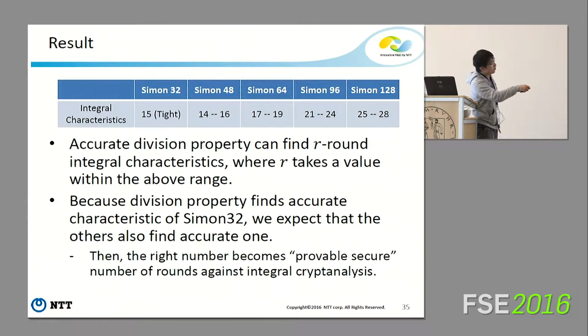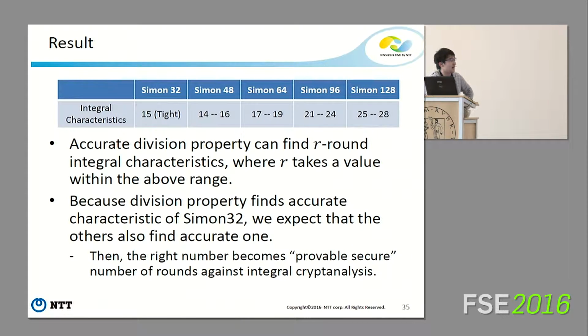And for Simon 128, we can get a 25-round integral characteristic. But if we could evaluate the accurate propagation characteristic, the number of covered rounds is limited to 28.